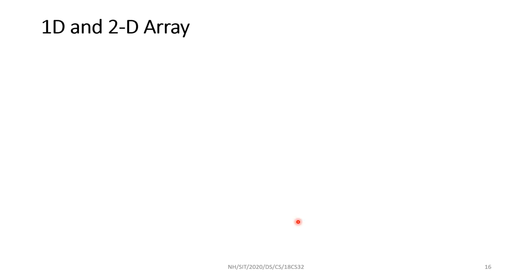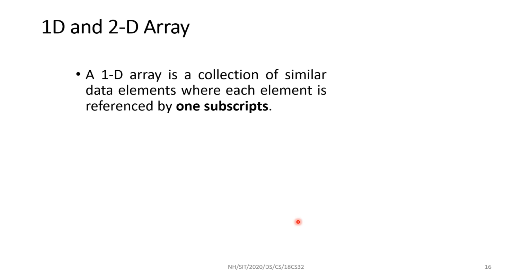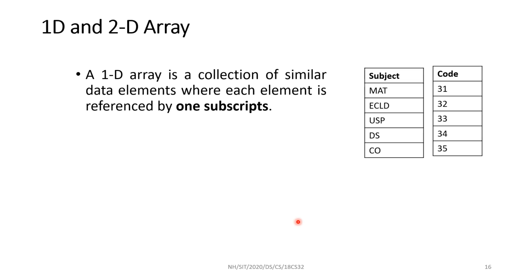Now, arrays are of two types. It can be a single dimension, it can be two dimension, or it can be a multiple dimension also. Just for simplicity, we'll be taking two dimensions only: one, 1D array, second, 2D array. In case of 1D array, all the elements are referred with one subscript.